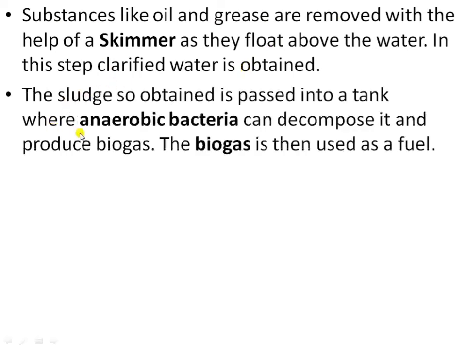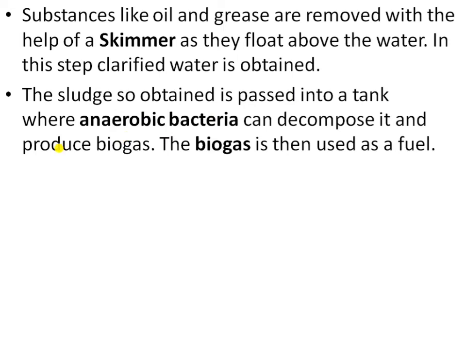Again, this sludge is taken out from the bottom of the tank and transferred to another tank, which we can call a digester tank, because the sludge so obtained is passed into a tank where anaerobic bacteria are present. These anaerobic bacteria decompose the waste material.